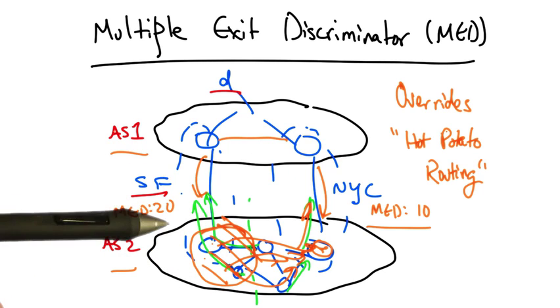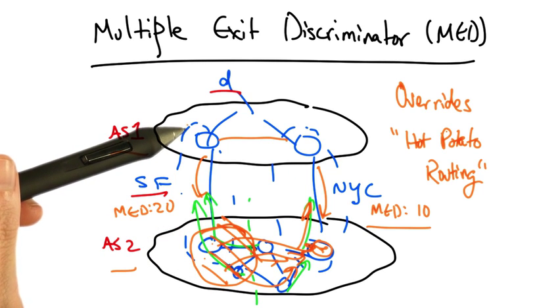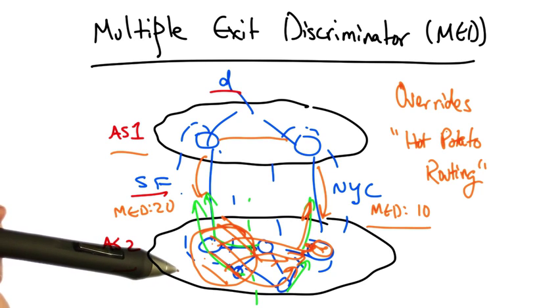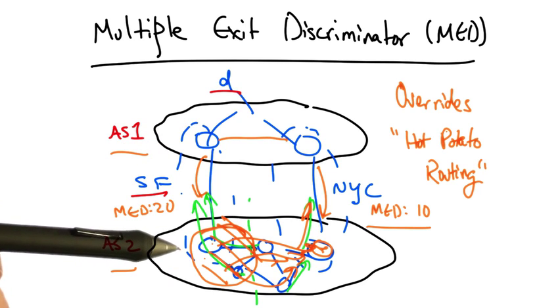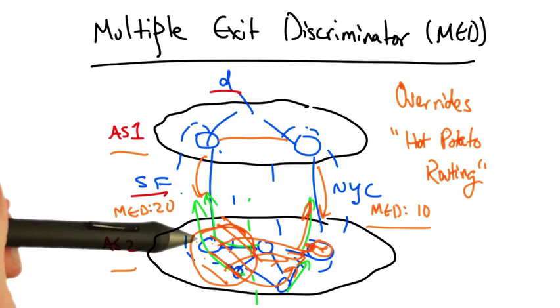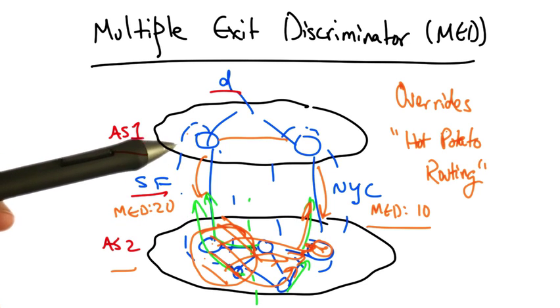This mechanism is sometimes used when a transit provider peers with a content provider, and the transit provider doesn't want the content provider essentially getting free transit through the neighboring AS.